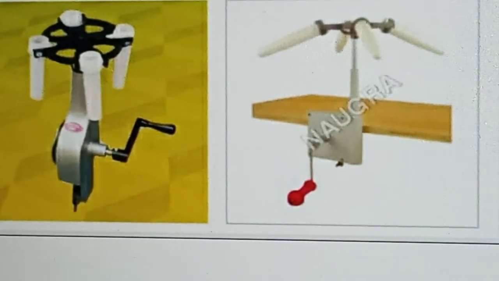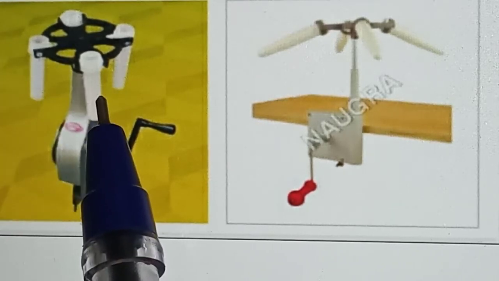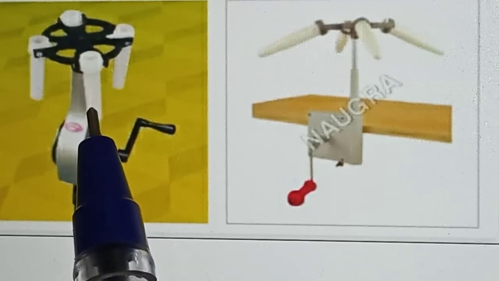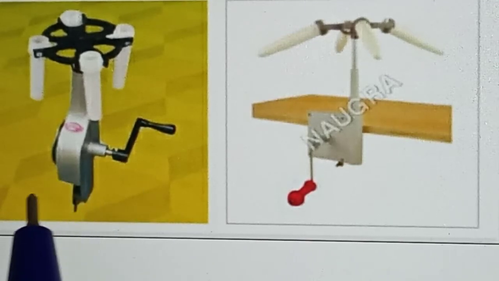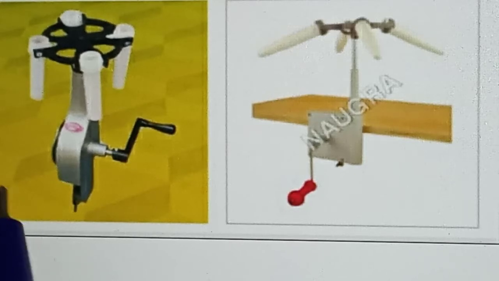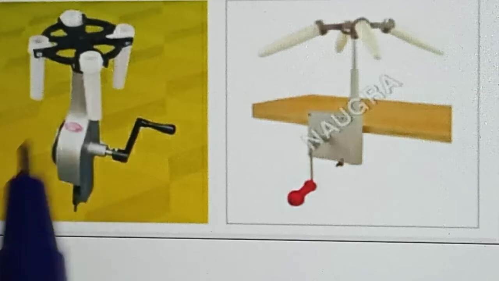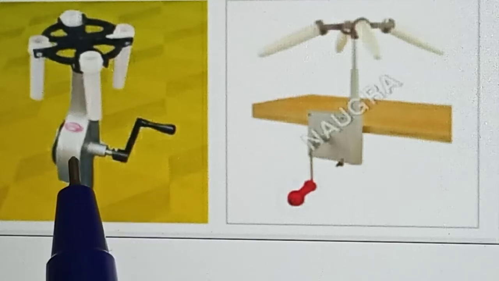Understood, children? Here we centrifuge it using a centrifuging machine for 2 minutes. We take full cream milk, put it inside the test tube, and keep it inside the centrifuge machine for 2 minutes. If a centrifuge machine is not available in the school, we can do this activity at home using a milk churner. With the help of a churner we can separate cheese, butter, or ghee also.